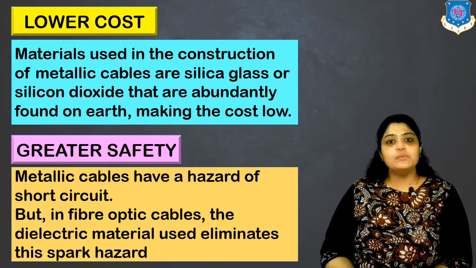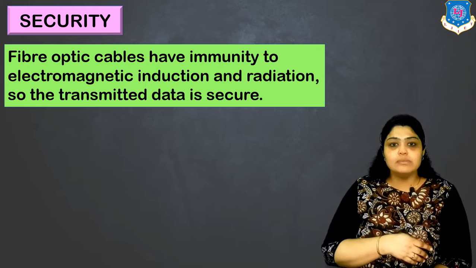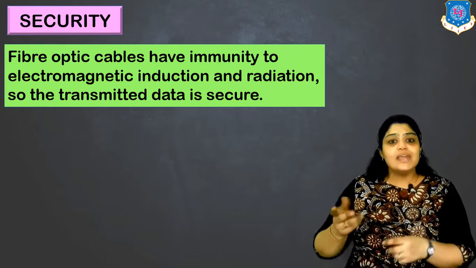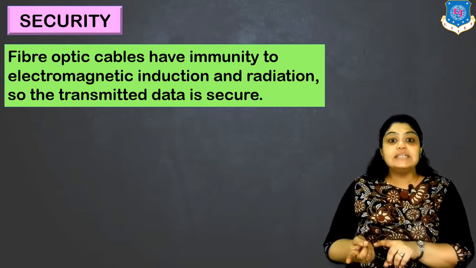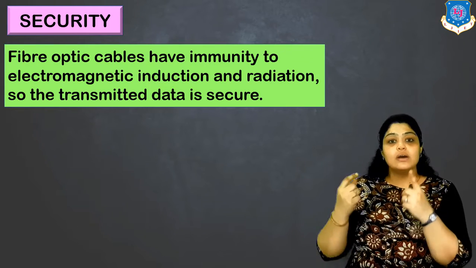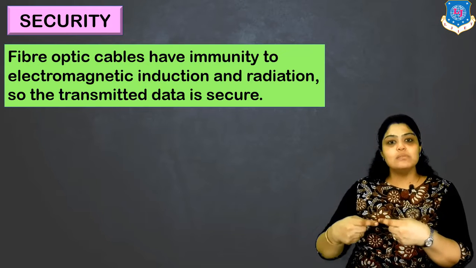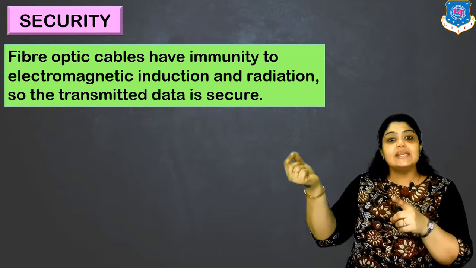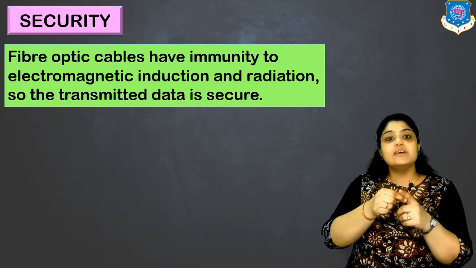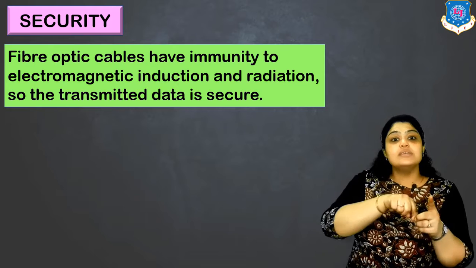Coming on to the next advantage, security. You might have heard in the case of metallic cables that it's very easy to transfer the data of one signal to the other signal. I'll give you an example. If I have a metallic cable and I have another cable, I can just twist the cables, or I can connect the second cable to this first cable. I only need to twist it, that's it. The current starts flowing through this cable.